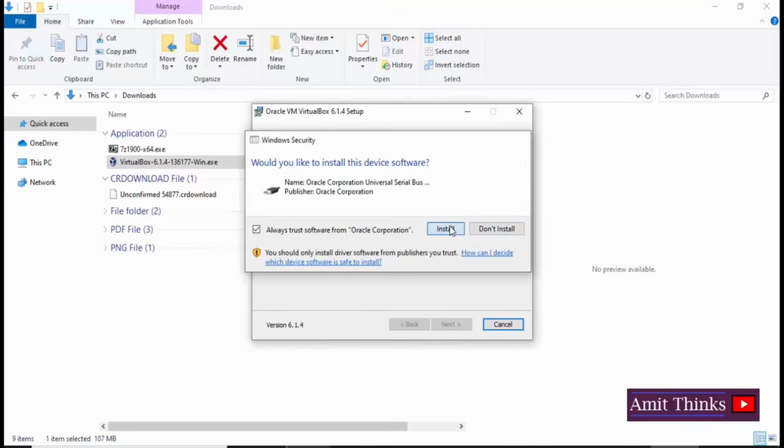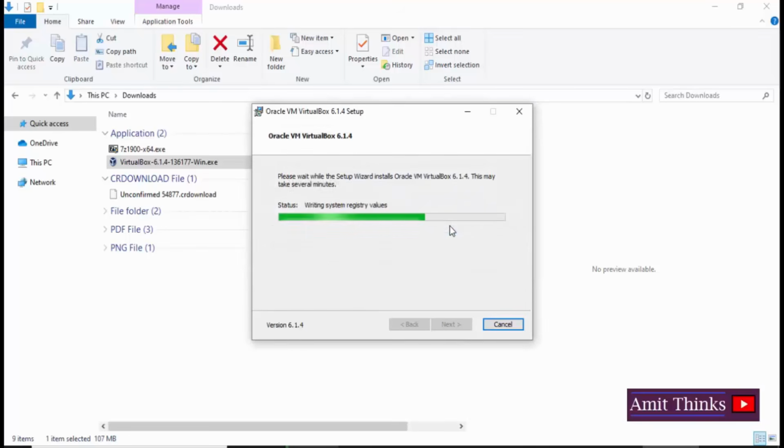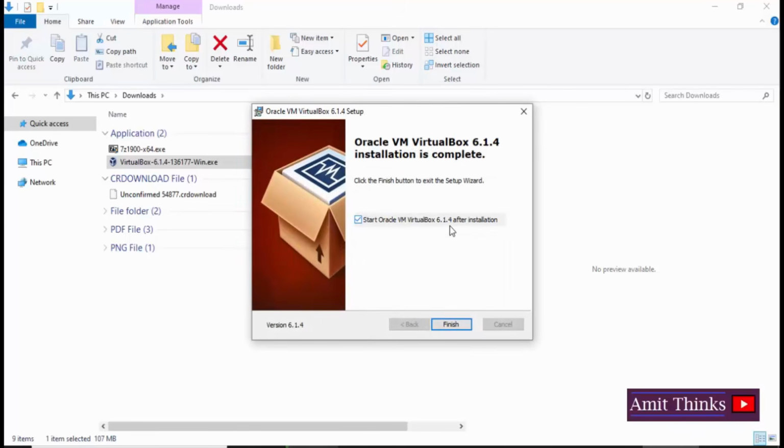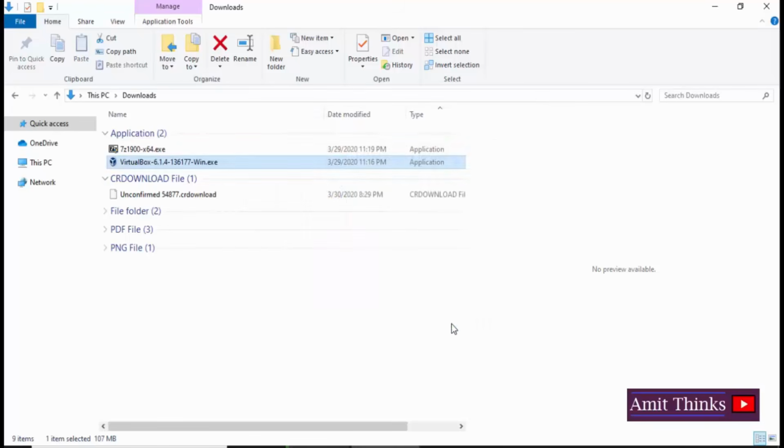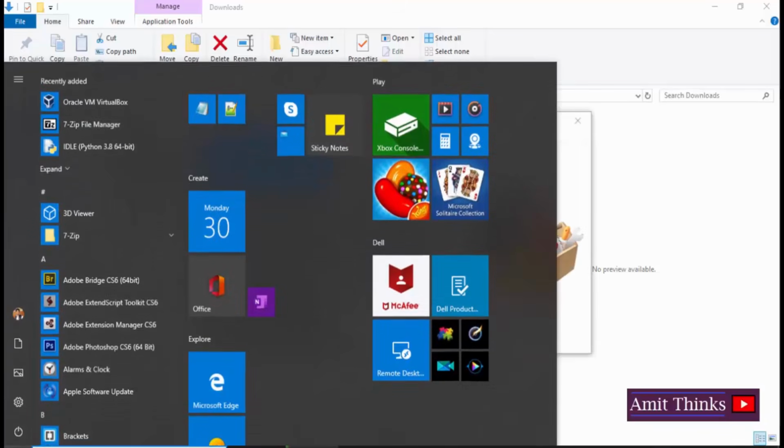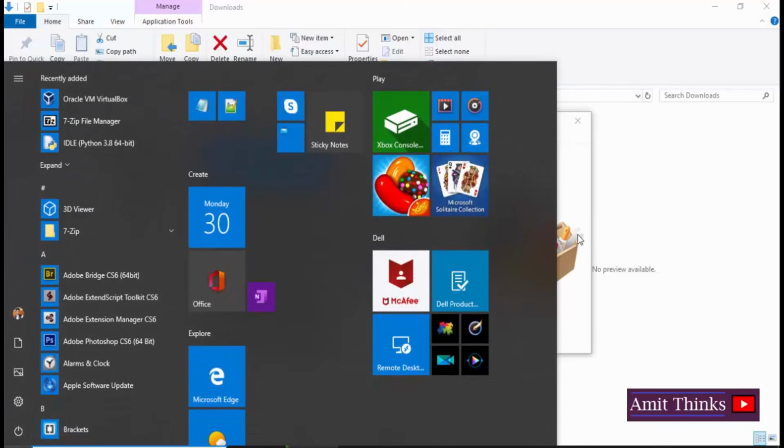Now click on install here. Now it is writing the registry values which we have set under the checkbox option, if you remember. Now the installation is complete. The default is if we want to start it right now. Yes, we want to start it, so click on finish. If you don't want to set that option, click on start and your Oracle would be visible here to open it. Now it is opening.